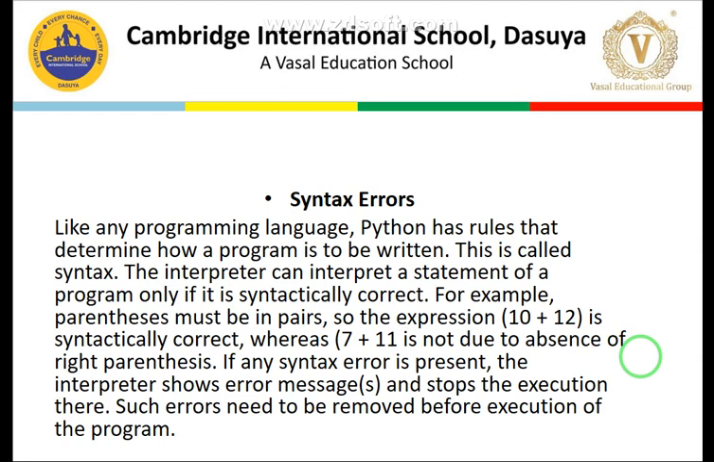Like any programming language, Python has rules that determine how a program is to be written. This is called syntax. The Python interpreter can interpret a statement of a program only if it is syntactically correct. If we are not following the syntax, it will give an error. For example, parentheses must be in pairs. If we have opened the left parenthesis, it must have a corresponding right parenthesis. This is the opening parenthesis, this is the closing parenthesis.